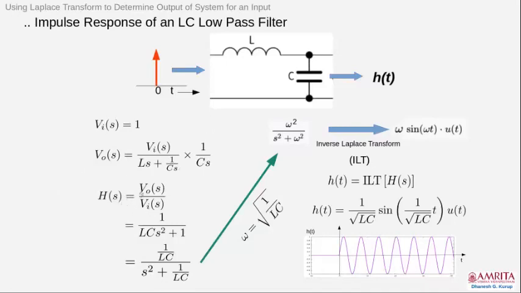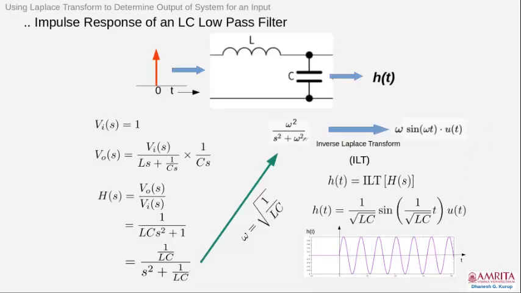So therefore Vo(s) by Vi(s) will be called the transfer function, and the transfer function you will get as 1 divided by LC s square plus 1, which can be modified into 1 by LC divided by s square plus 1 by LC. Okay. Now in the book we find, and we can derive it easily ourselves also, that omega square by s square plus omega square will have the inverse Laplace transform omega sine omega t u(t). u(t) is the unit step function.